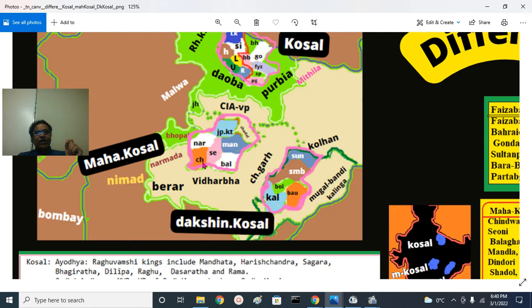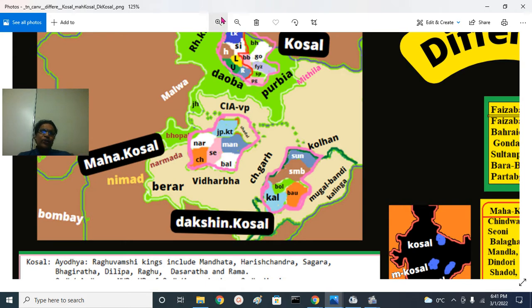So it's Chhindwara district here, Seoni district, this is the Balaghat district. South is the Vidarbha region, that is Nagpur and Wardha, Chandrapur and Balaghat. These are the Maikal mountains where Narmada river originates on this side and Son river originates on this side.